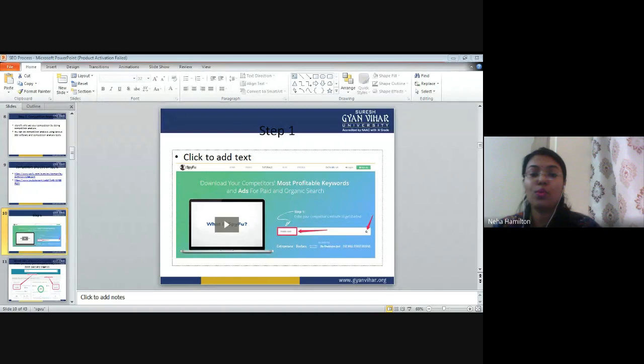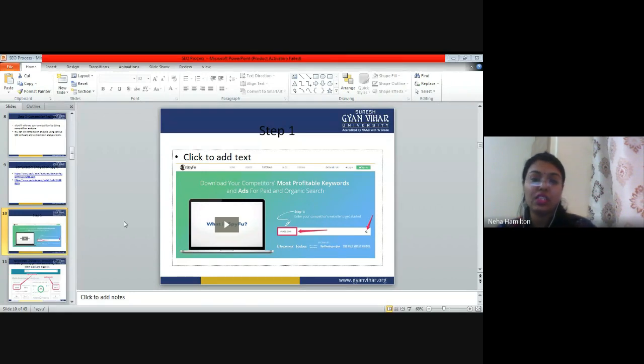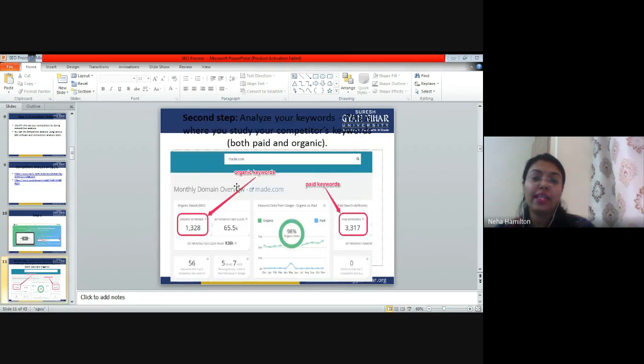Right. So I hope you can see the slide. These are the steps which I have just pasted the screenshots of, that this is the first step where you have to search for a particular keyword here. Then you have to find out what are the total number of organic keywords and what are the total number of paid keywords, right?